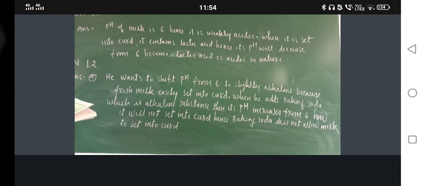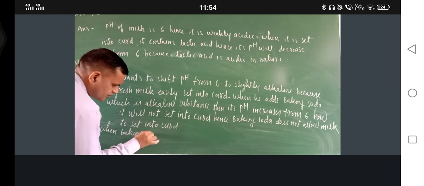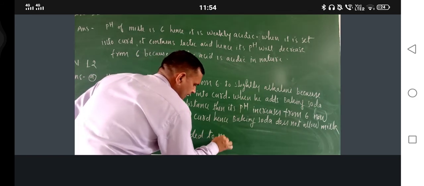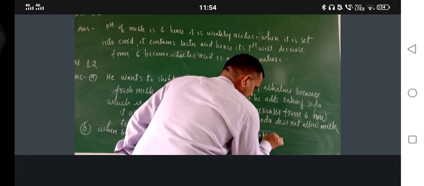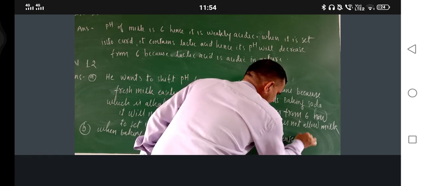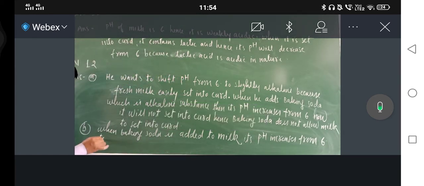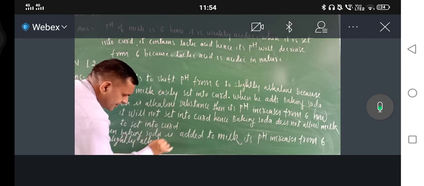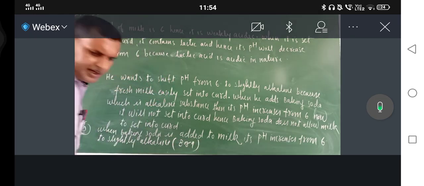Okay, now B number. Second question, why does this milk take long time to set as a curd? When baking soda is added to milk, its pH increases from 6 to slightly alkaline. Here you can write 8 or 9.